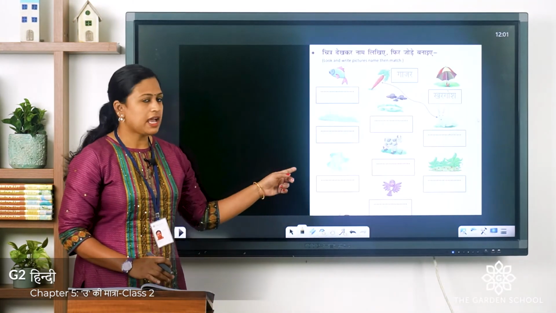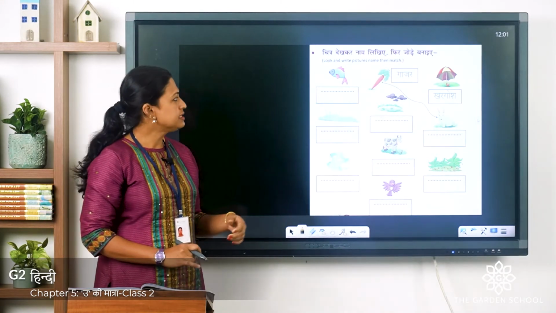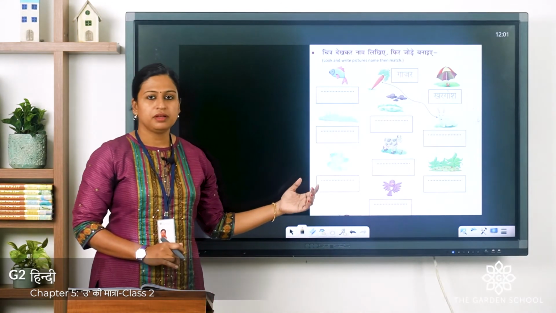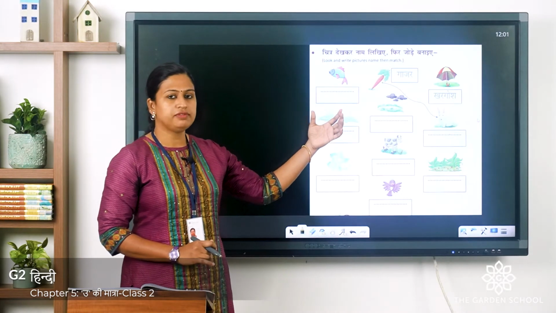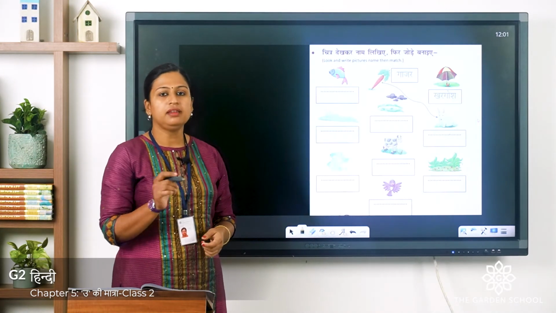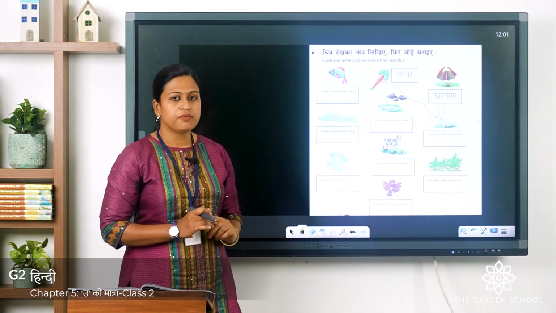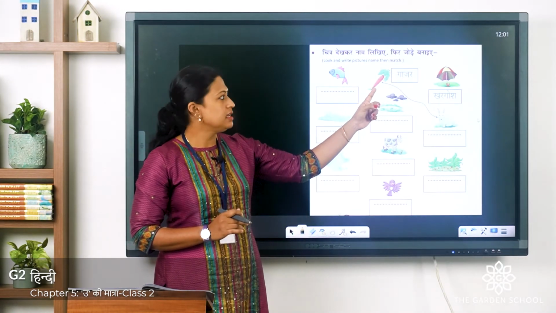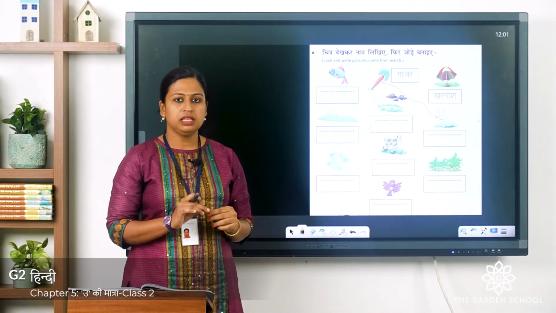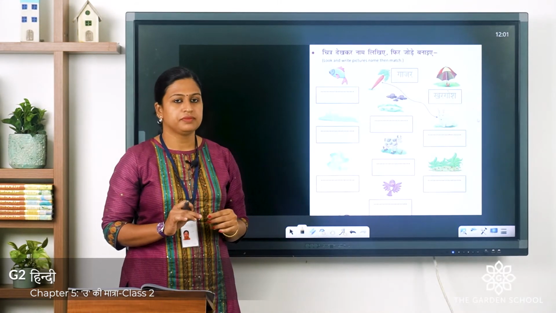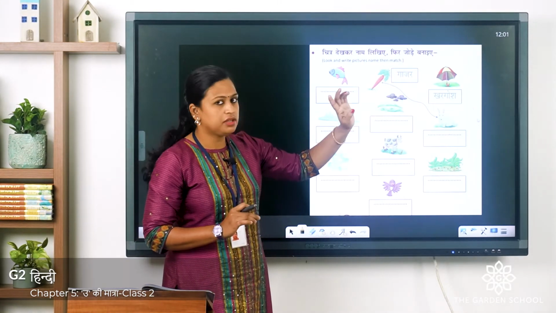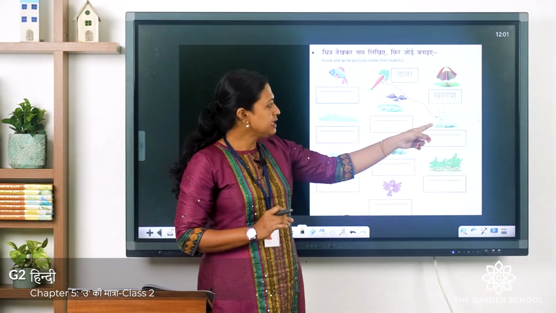Now, there is an activity for you. You can see some pictures are given. First, you have to write the name of these given pictures and then you have to match it. One is already done for you. You can see here, this is a carrot. In Hindi, we say gajar. So, you have to write gajar here. It's already given. Next picture.